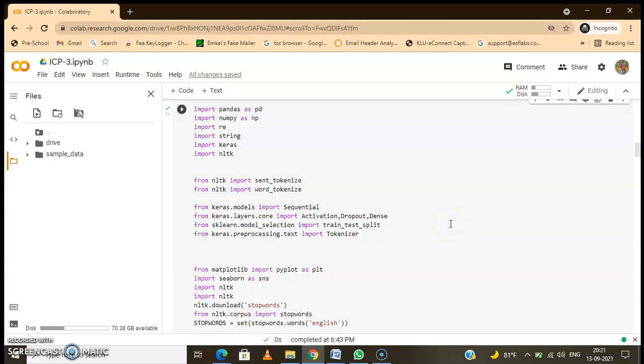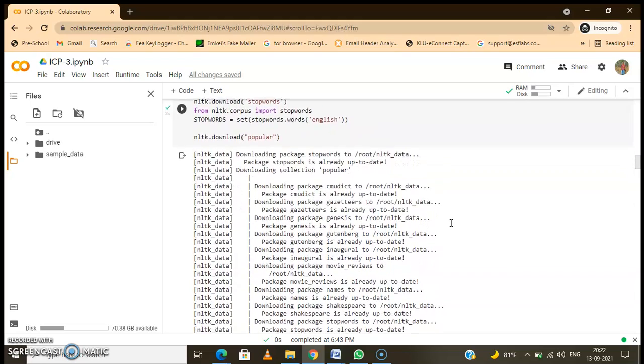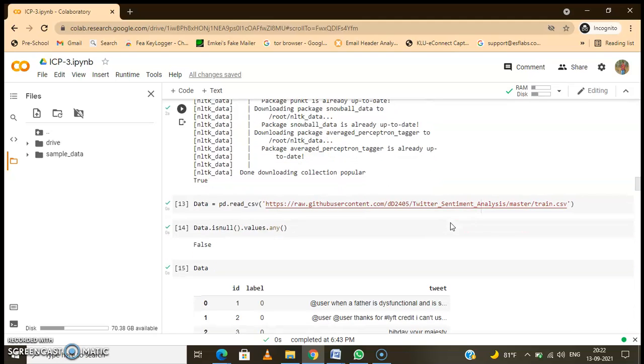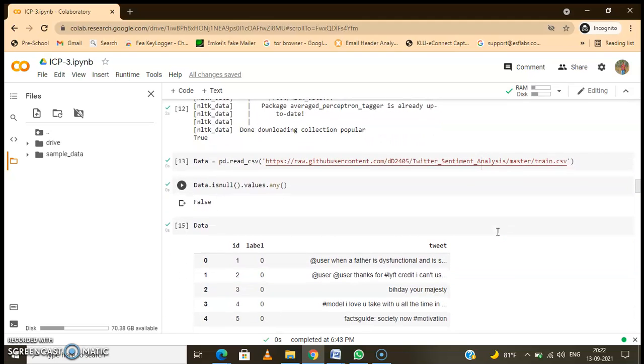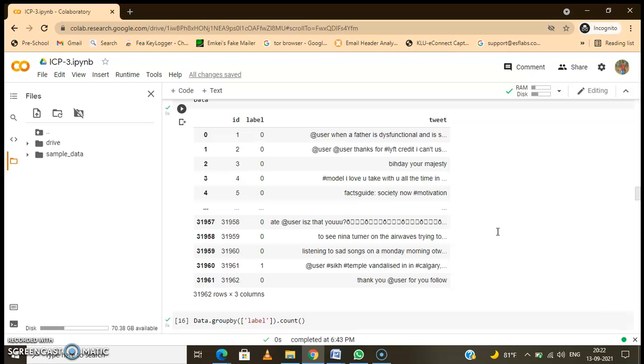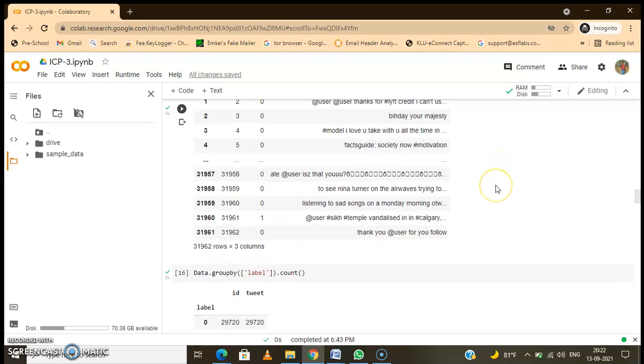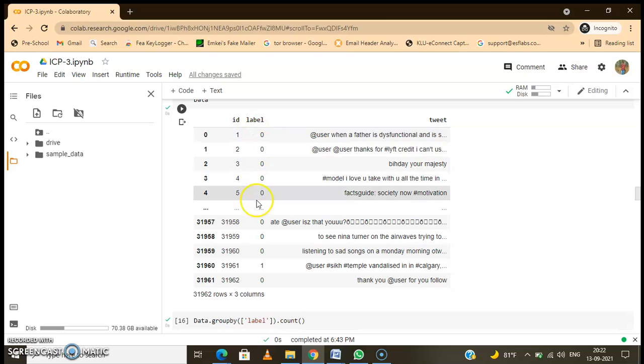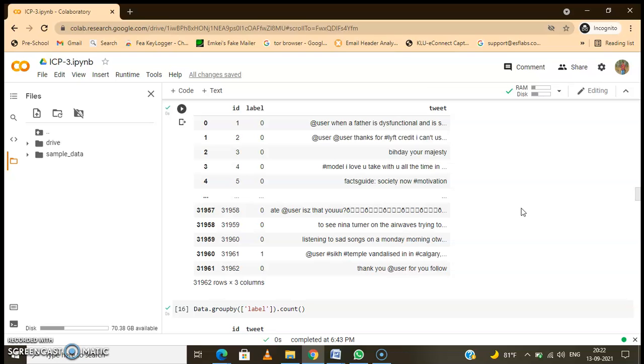After this I have downloaded the dataset of only three columns: ID, label, and the tweet. The ID number and its label will be only 0 and 1, which is true or false, and this is a tweet.